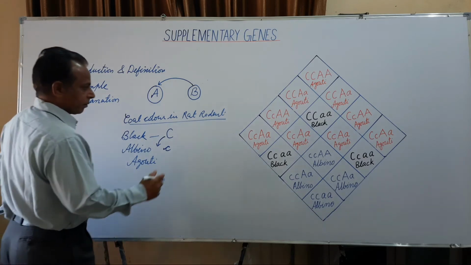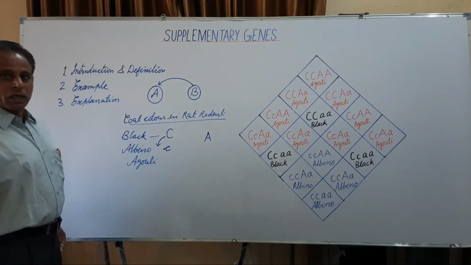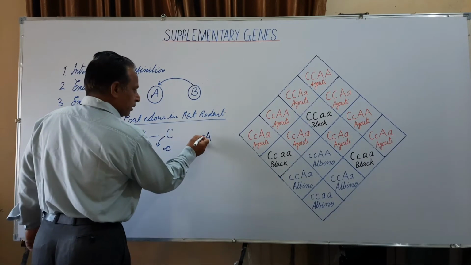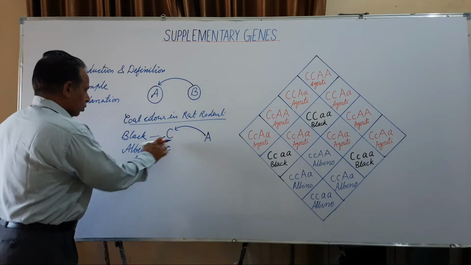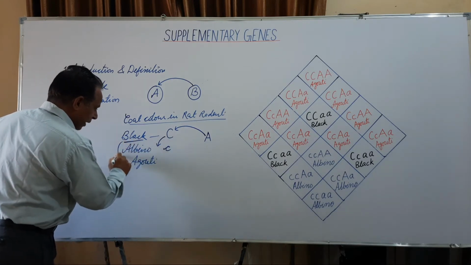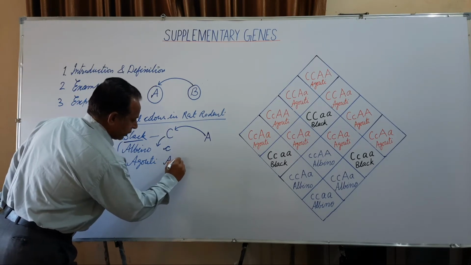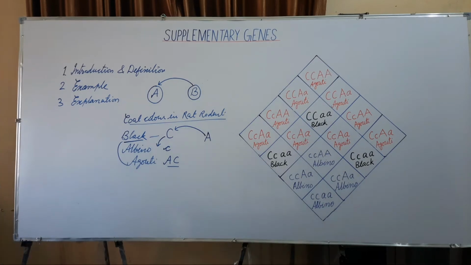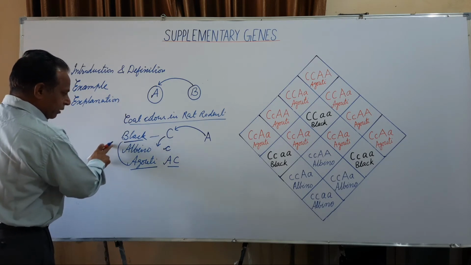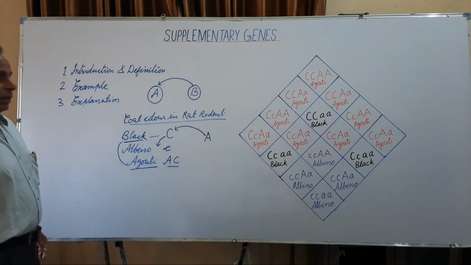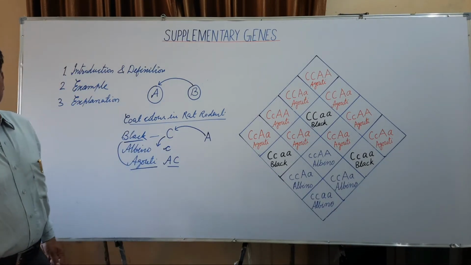And another gene A has no effect on the coat color when present alone, but this A modifies the effect of the C, so the black coat is modified into the agouti in presence of both the dominant genes A and C. This agouti is a set of coloration in which the black is modified into the agouti, where the skin hairs are grey or black at the base and yellow at the tip.